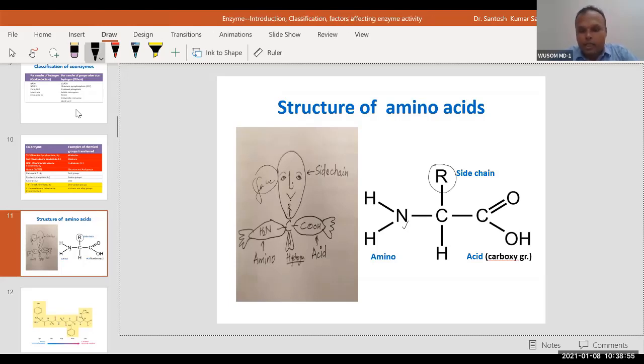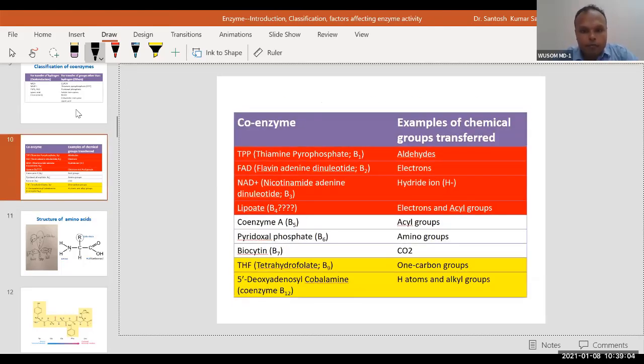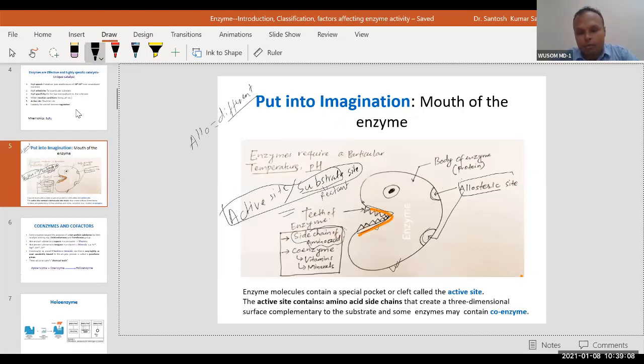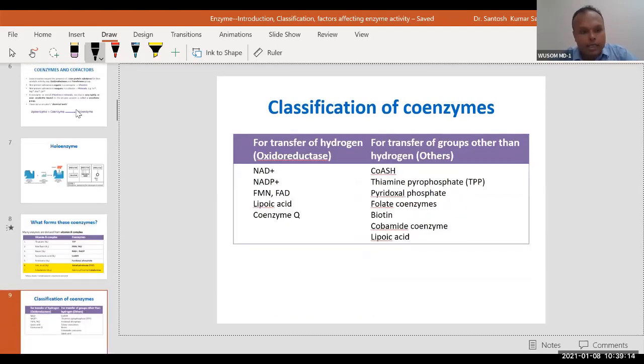So from this side chain you recognize different amino acids. Amino acids differ in their side chain. Not all side chains, but some important side chains of amino acids will form the teeth here. So how does this side chain form teeth?